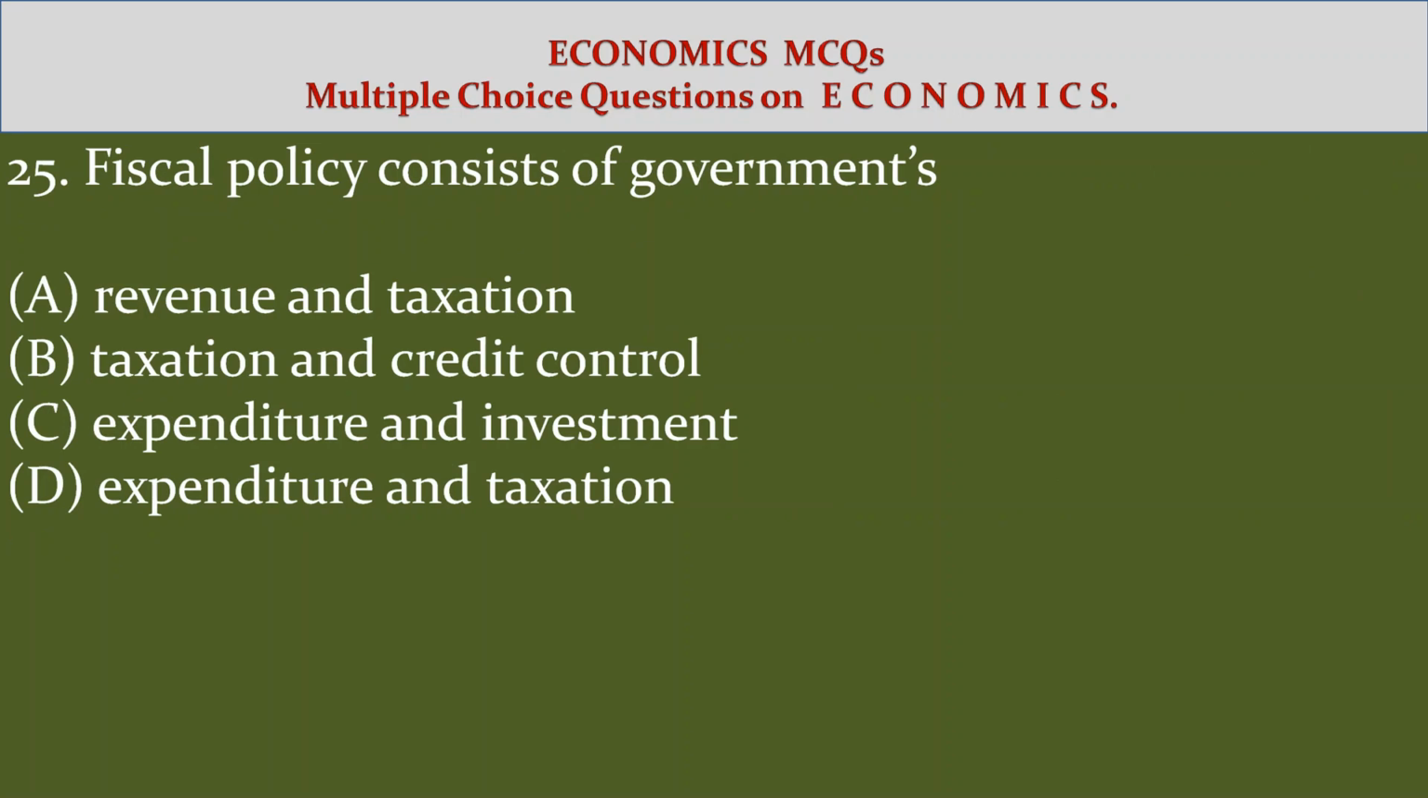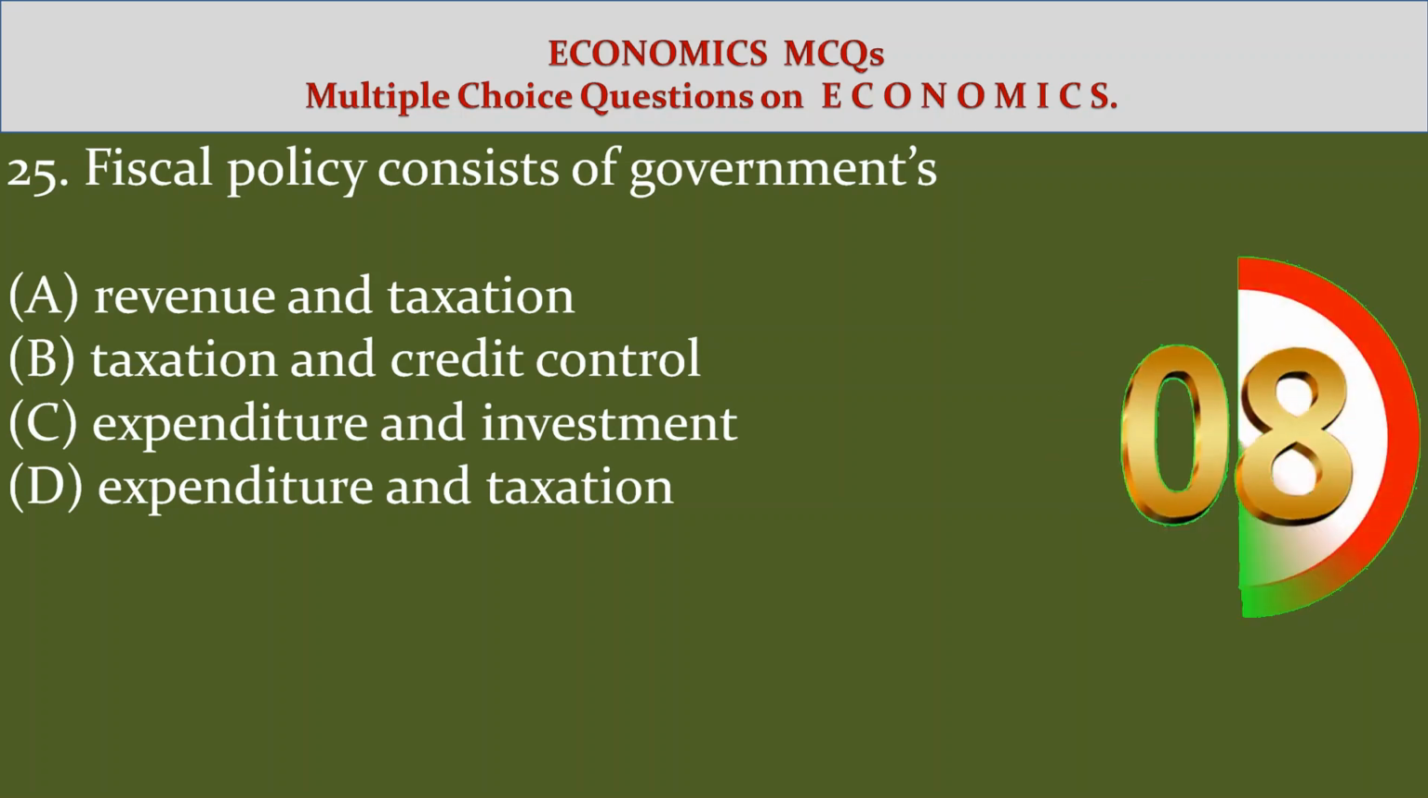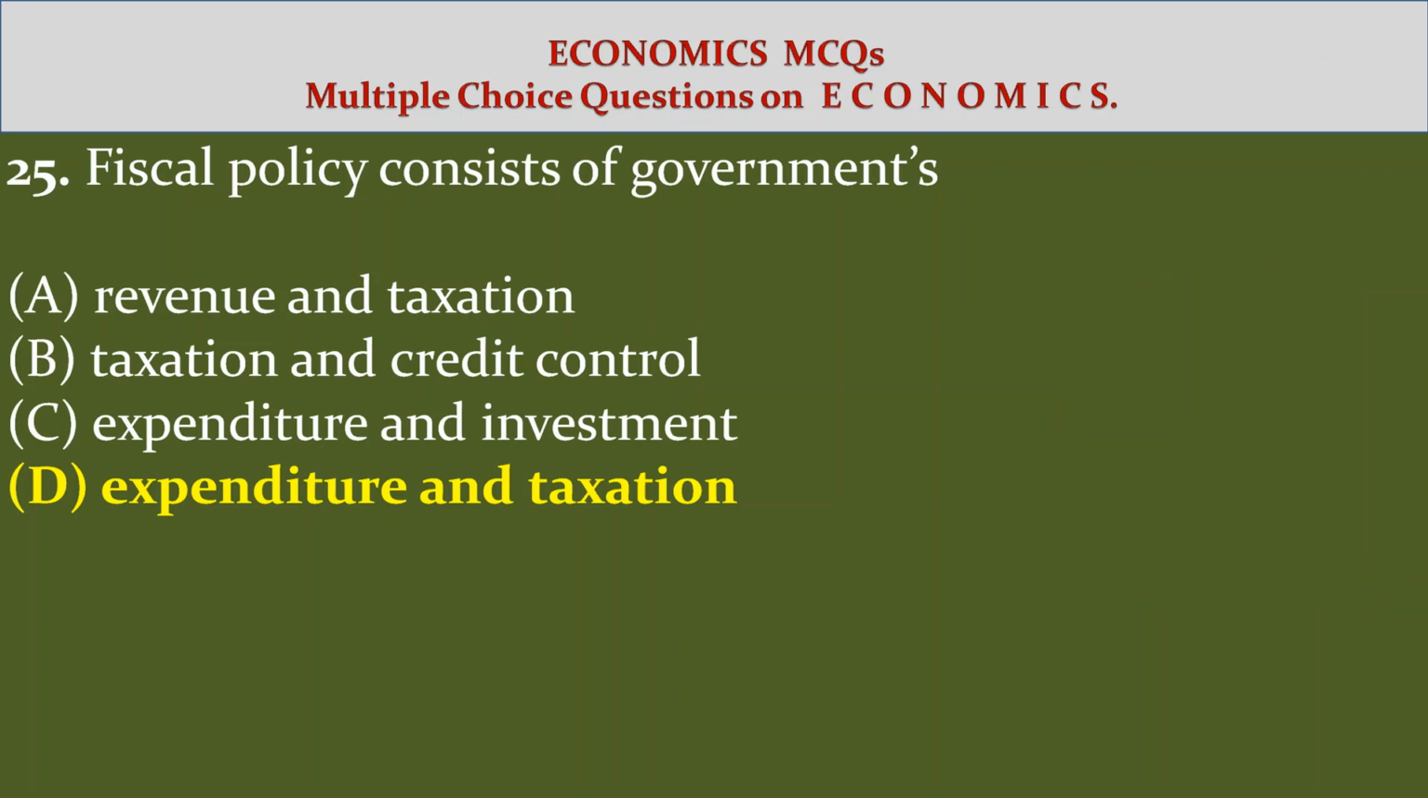25. Fiscal policy consists of governments' option A, revenue and taxation. Option B, taxation and credit control. Option C, expenditure and investment. Option D, expenditure and taxation. Answer option D, expenditure and taxation.